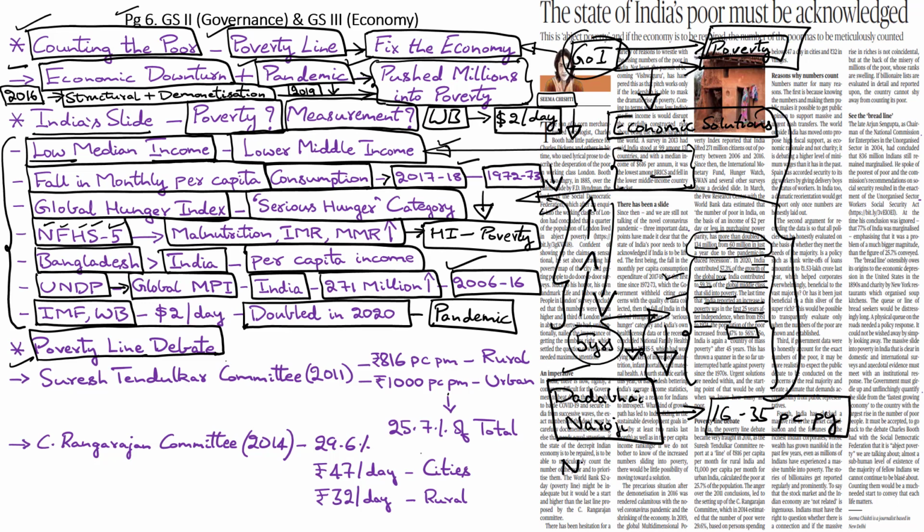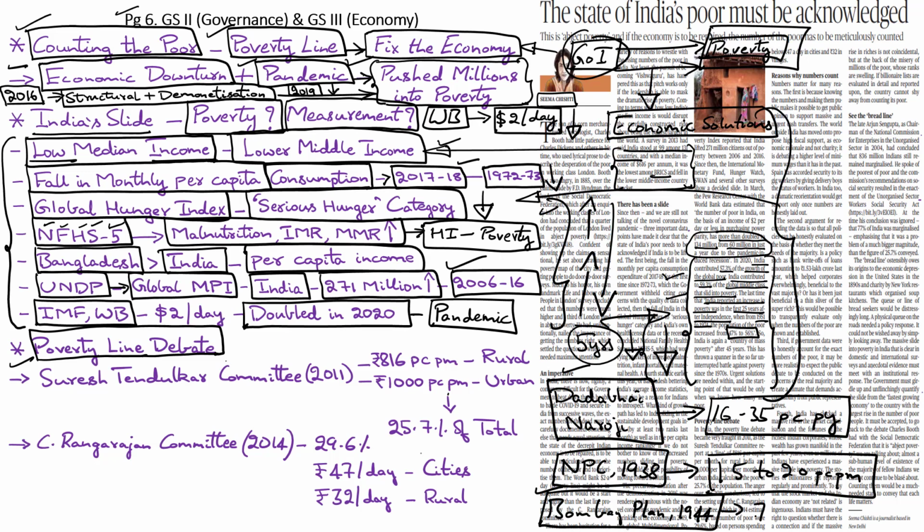Then we had the National Planning Committee set up by Netaji Subhash Chandra Bose in 1938, which estimated a poverty line in the range of 15 to 20 rupees per capita per month. Then came the Bombay Plan of 1944, which was brought out by a small group of influential business leaders who suggested a poverty line of 75 rupees per capita per year.